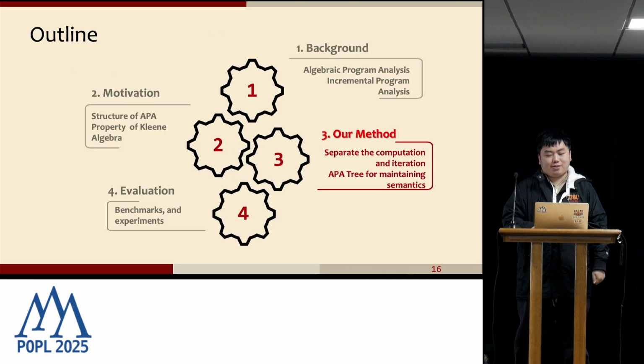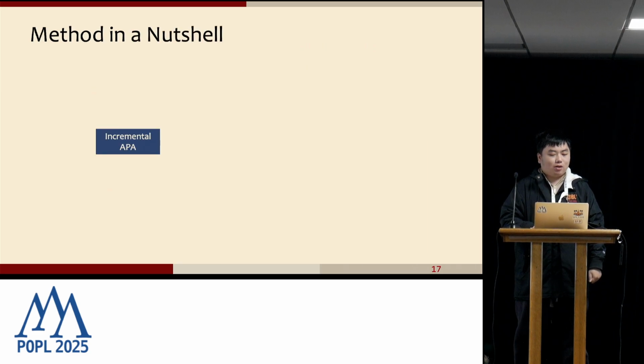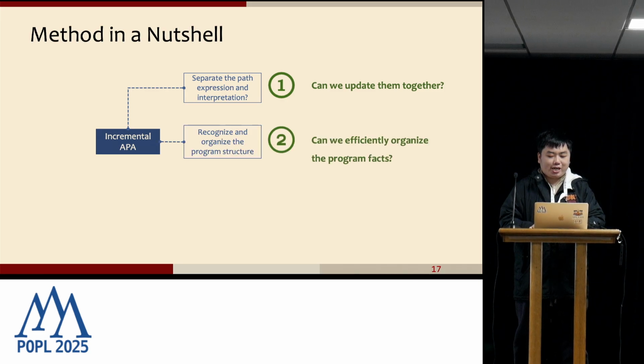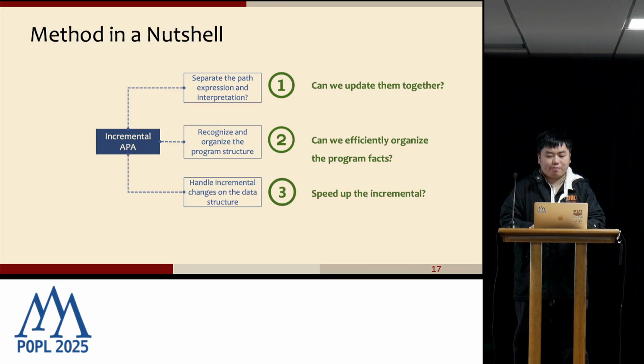This brings us to our third part, our method. We use a normal APA process as a baseline, and then add 3 innovative solutions for the challenges mentioned earlier. For challenge 1, we use a data structure to update the path expression along with the interpretation together. For challenge 2, we design a tree structure to efficiently maintain the program facts. For challenge 3, we categorize the incremental changes into 3 basic operations, and design methods to handle them. These 3 new components are our main contribution. I'm going to introduce them one by one.